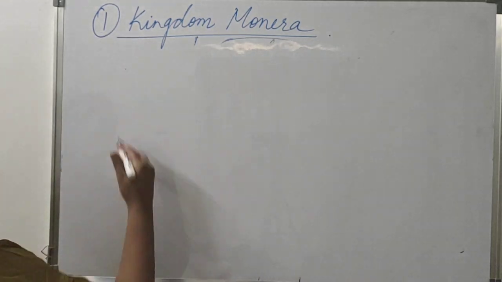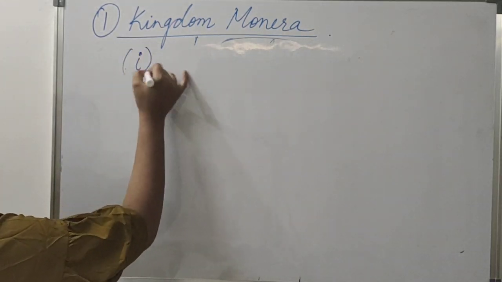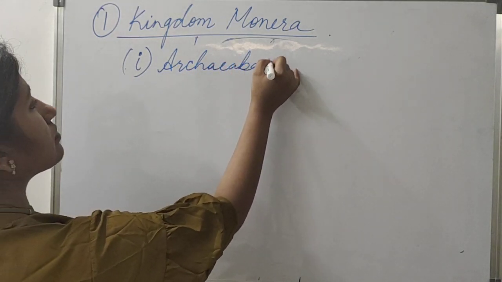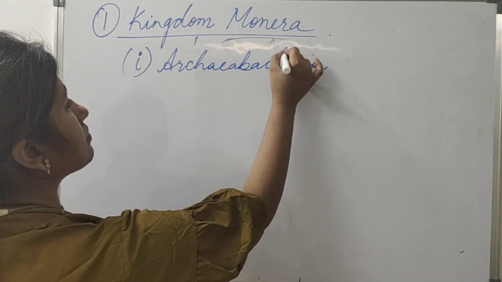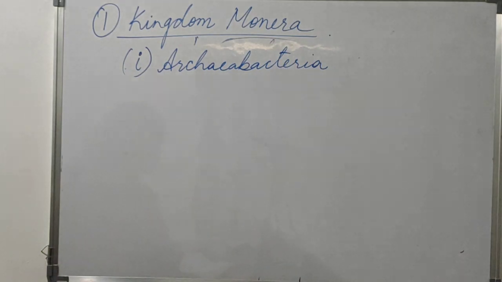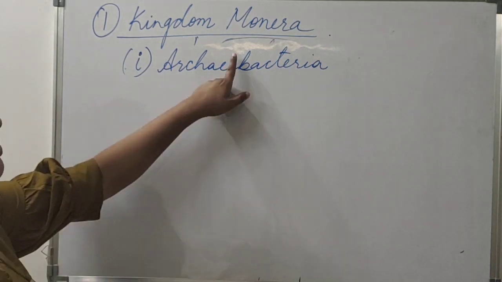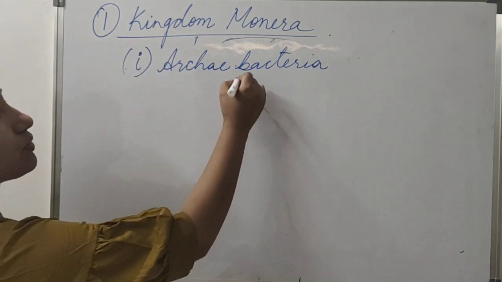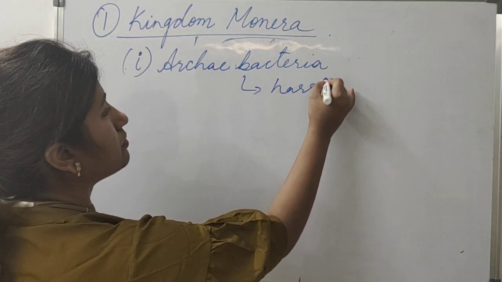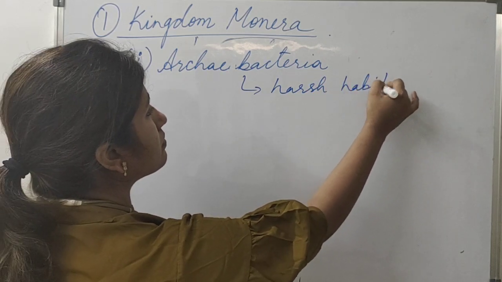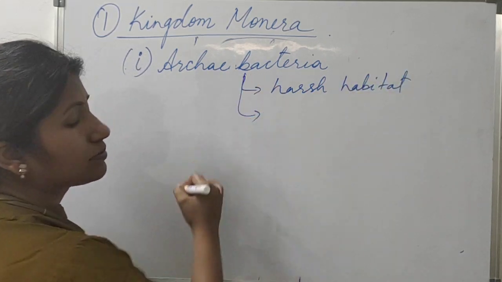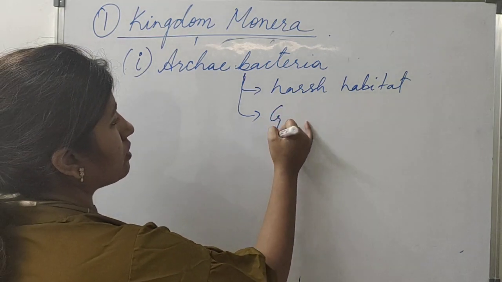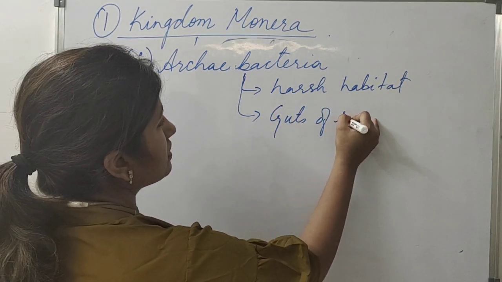Under bacteria, we will be learning archaebacteria. Archaebacteria are found in harsh habitats, and also in the guts of ruminant animals.